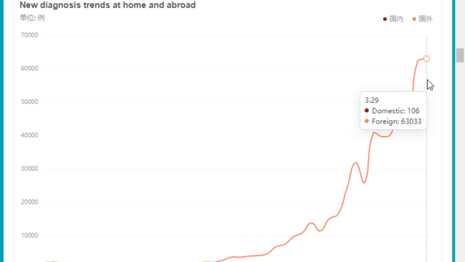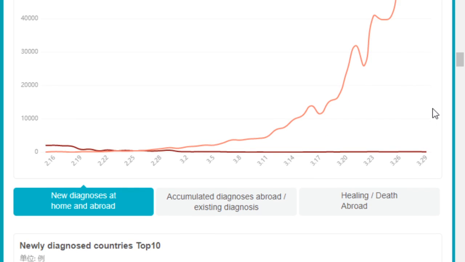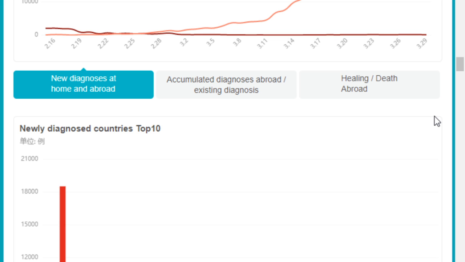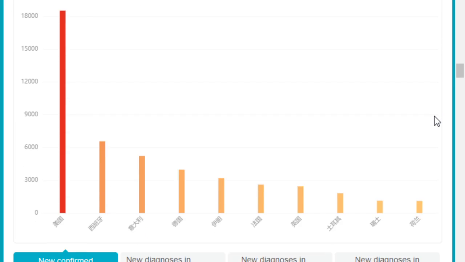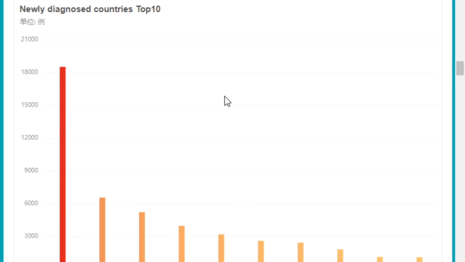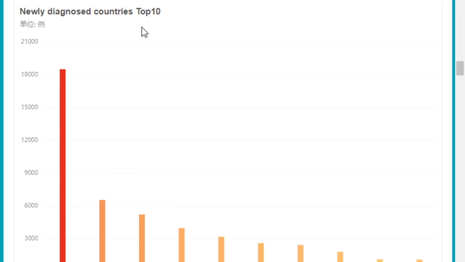63,033. So we can see that within a day, more than 63,000 people have tested positive with this new coronavirus. So be careful, everyone. Stay at home if you can. But if you do need to go out, please wear a mask and wash your hands as frequently as you can. Okay, now let's have a look at the newly diagnosed countries, top 10.